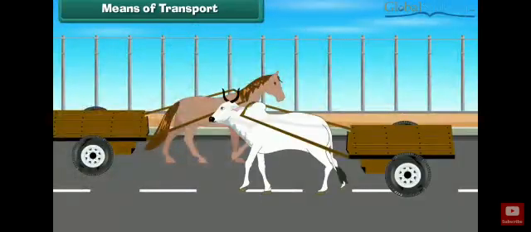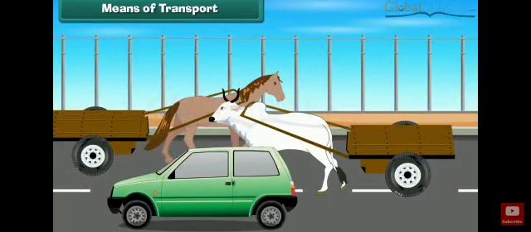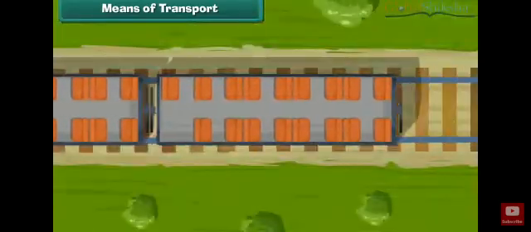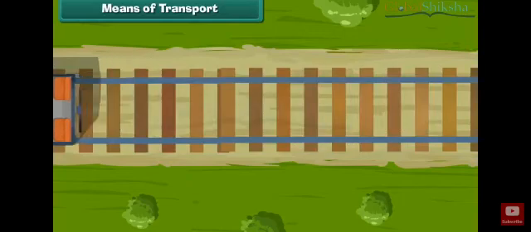All kinds of people will use this, and even the horse cart and bullock cart, all of this comes under what? Roadways only. And when it comes to the train, the train will travel on what? The railway track, but it also comes under roadways. They will build a railway track on which the train will travel, dear. And that is known as the railway track, dear.